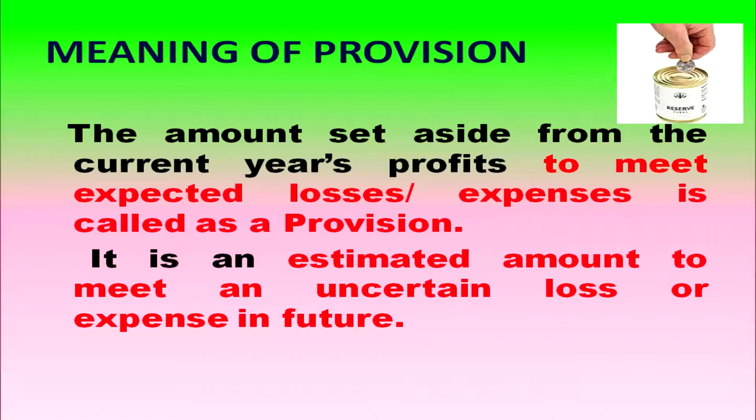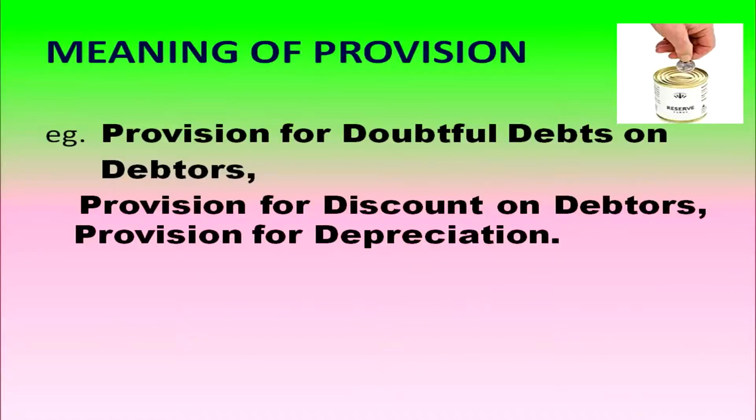Provision is an estimated amount to meet an uncertain loss. How much amount you have to estimate, that you don't know. But anyway, you know that such a loss will happen. So, provision is an estimated amount to meet an uncertain loss or expense in the future. Examples of provision: provision for doubtful debts, provision for discount on debtors, provision for depreciation, etc.